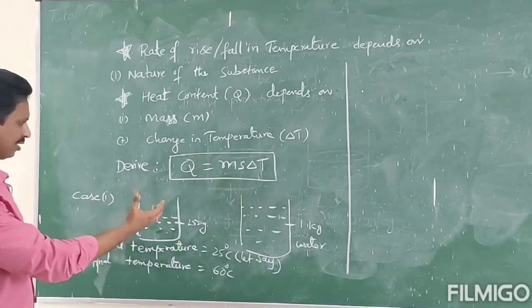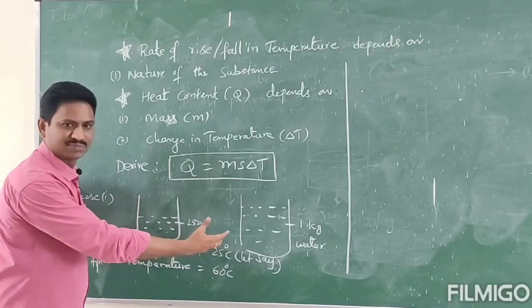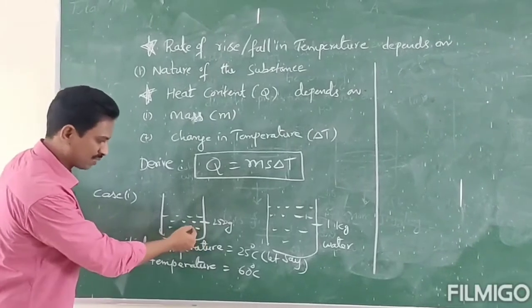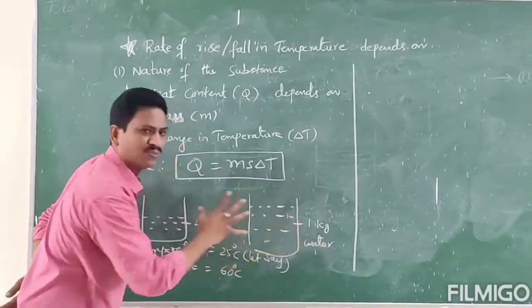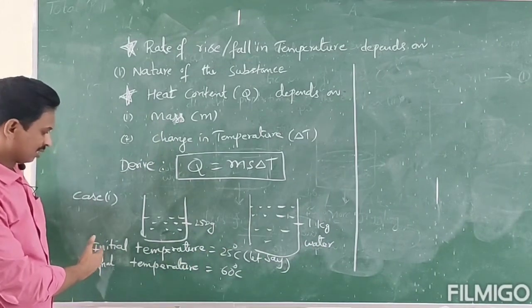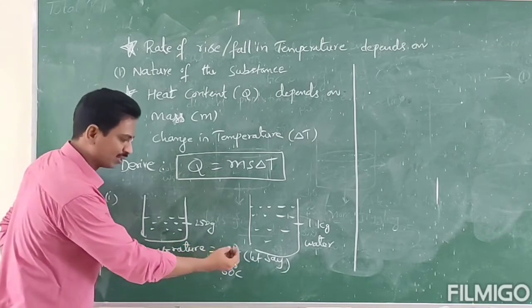And here, for the derivation, consider two beakers. The first beaker contains 250 grams of water and the second beaker contains 1 kg of water. First of all we take the initial temperature, let it be 25 degree centigrade.